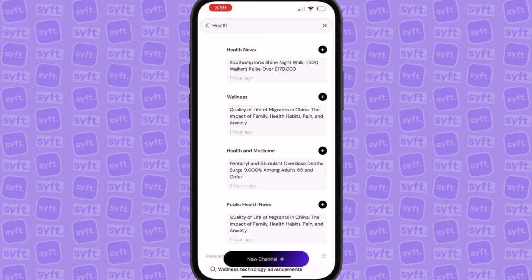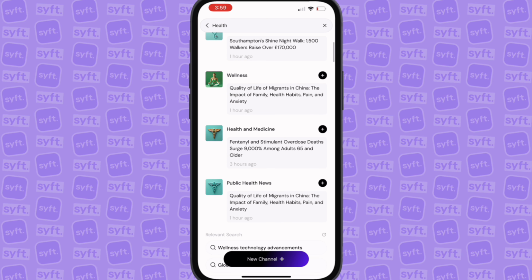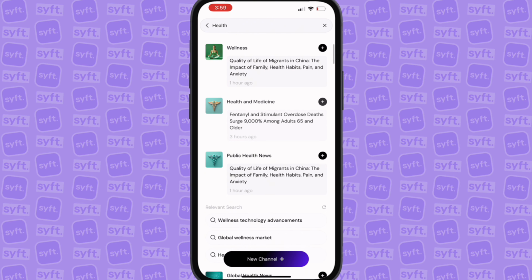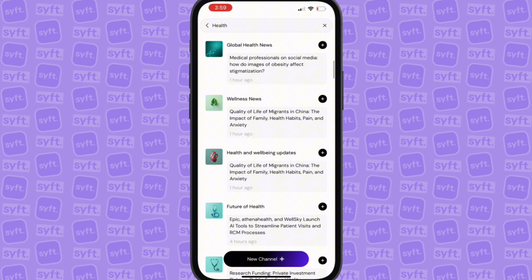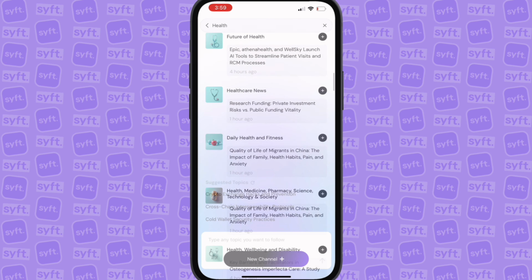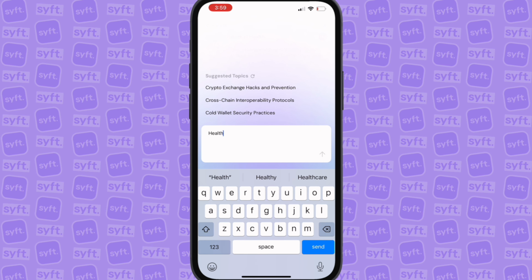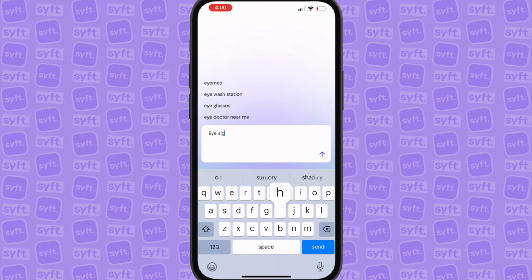For example, Southampton's Shine Night Walk, and people raise money for that. Or we have things around wellness, or global news or wellness news, or the future of health. And again, you can come over here and create a channel specific to whatever you want. Maybe you're very passionate about something. For example, I'm going to do eyesight, or actually a better one, cancer research.